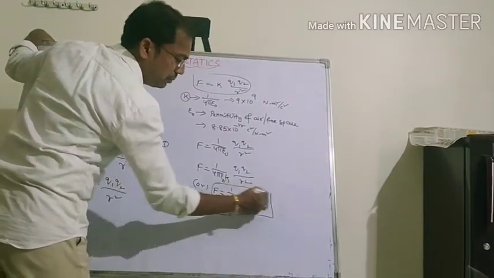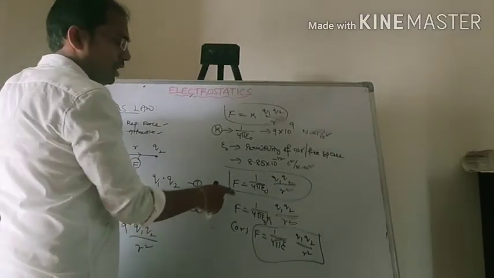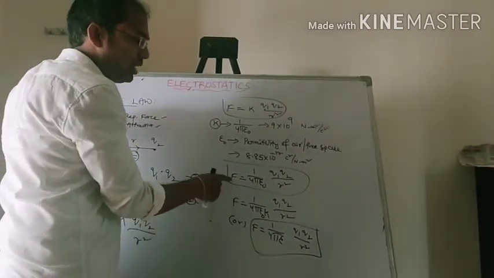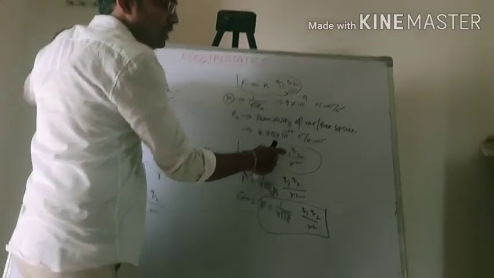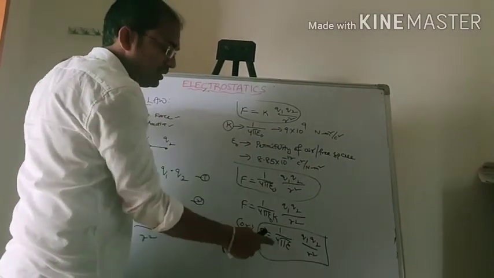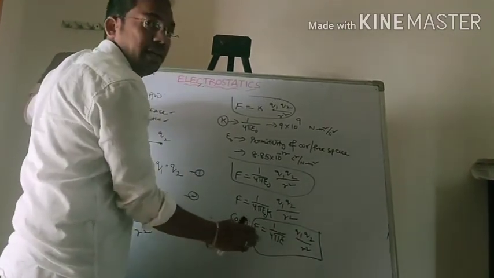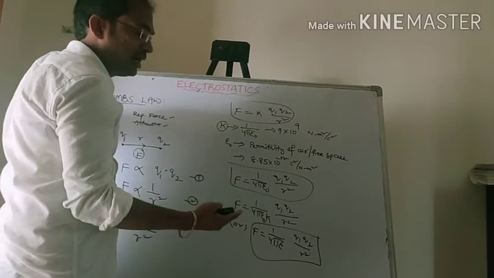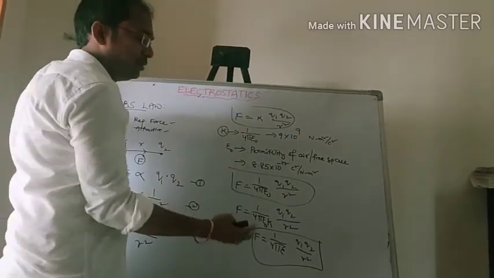So we have to remember mainly these two formulas. This is the formula for two charges placed in air or free space, and this is the formula for two charges separated by some distance r and placed in other media, like glass, water, paper.